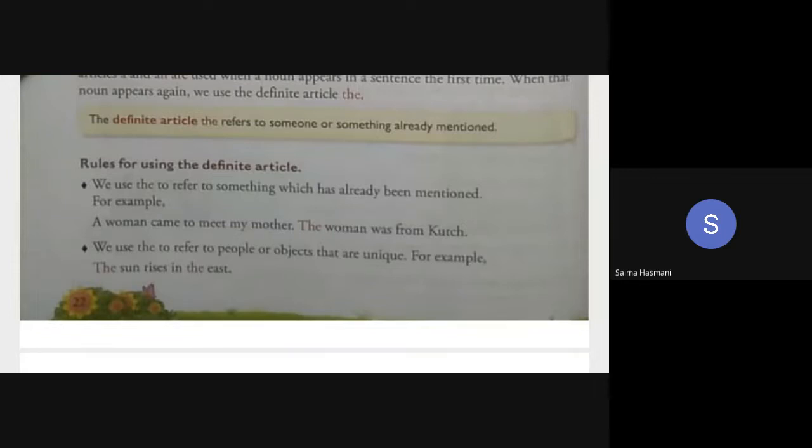Yes, sir. All the girls? Yes, sir. Okay, very good. So I take it that you have understood the first rule by understanding the example sentence given.